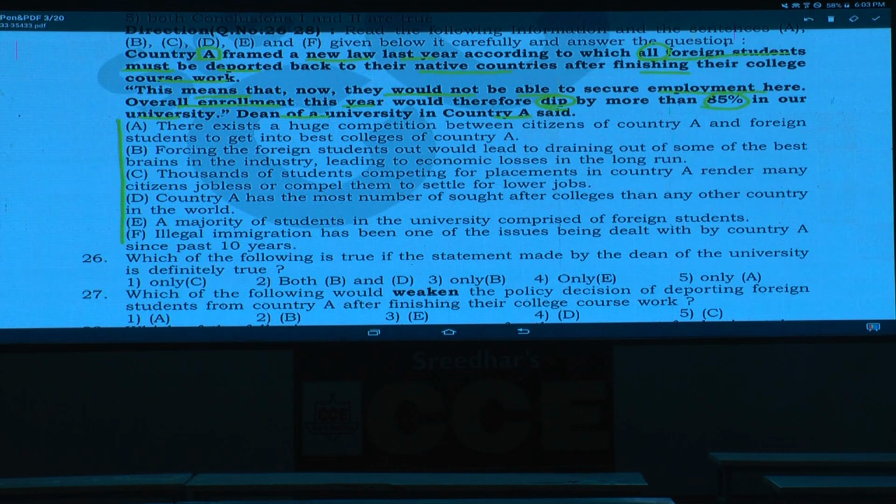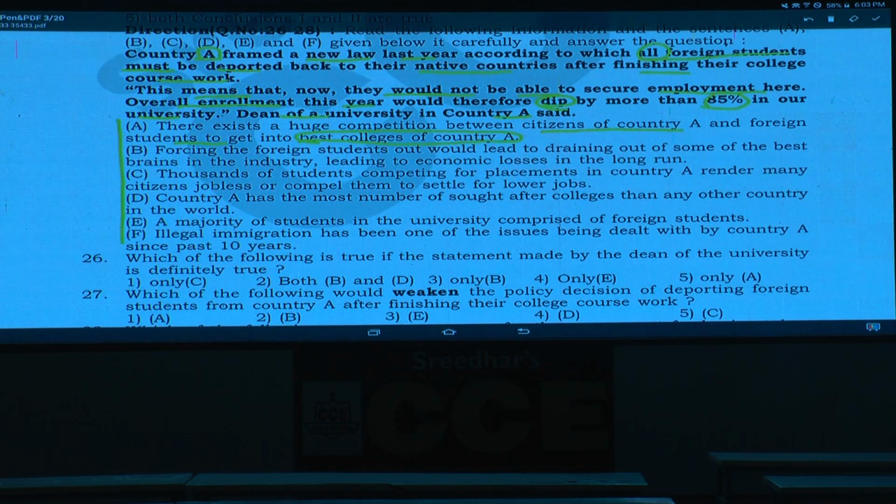There exists a huge competition between citizens of country A and foreign students to get into the best colleges of country A. Is he saying anything regarding this, the best colleges of country A? No information about whether these persons are very much interested to get into those universities or not.